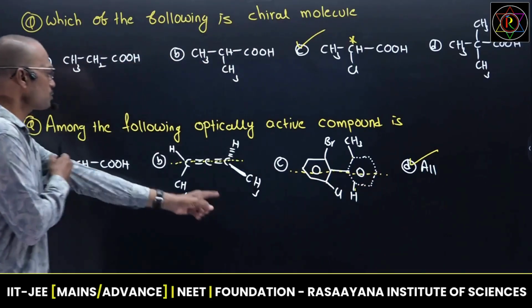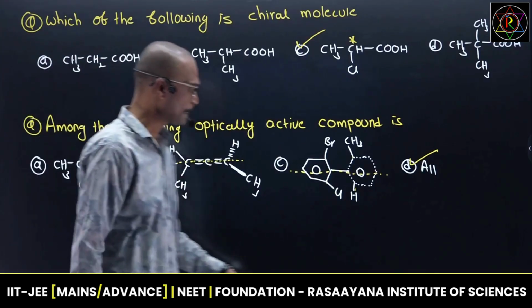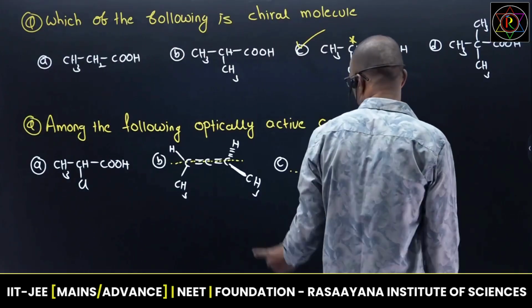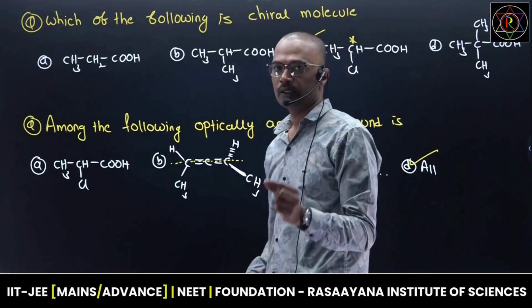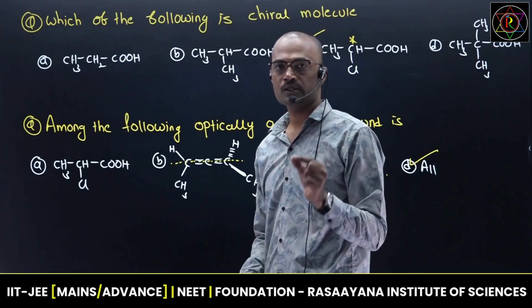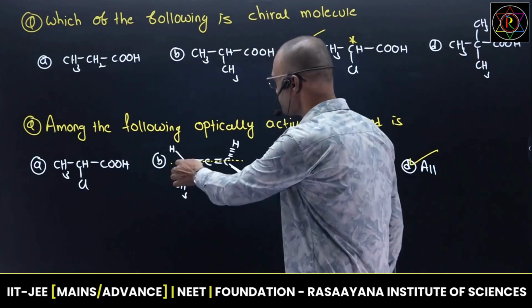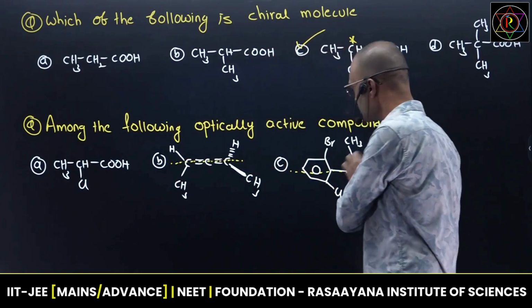These two are chiral axis molecules, and this is said to be a chiral center molecule. Especially for showing optical activity, one point I just revealed: they should carry a chiral center, chiral axis, helical axis, chiral plane, etc. Right now there is a presence of a chiral axis. This is the chiral axis, here the chiral axis.